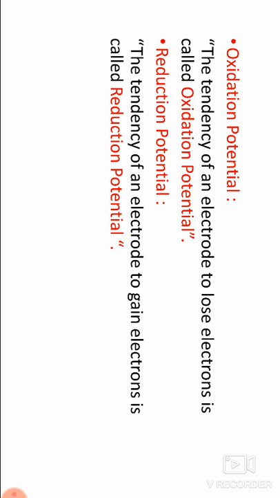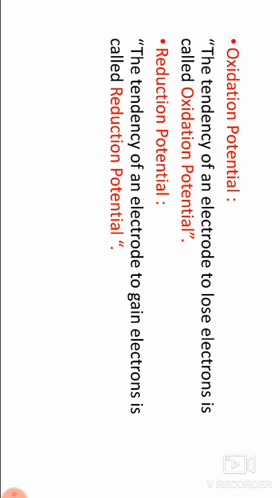Sign of electrode potential. According to the modern convention of IUPAC, the electrode potential is given a positive sign if the electrode reaction is reduction when connected to the standard hydrogen electrode. A negative sign is given if the electrode reaction is oxidation when connected to the standard hydrogen electrode.